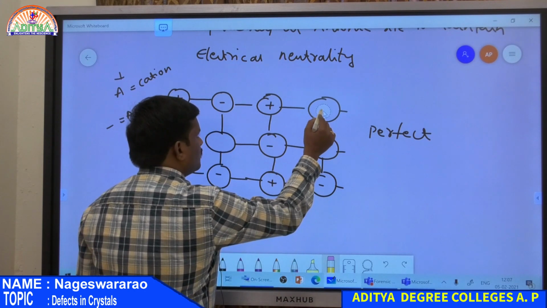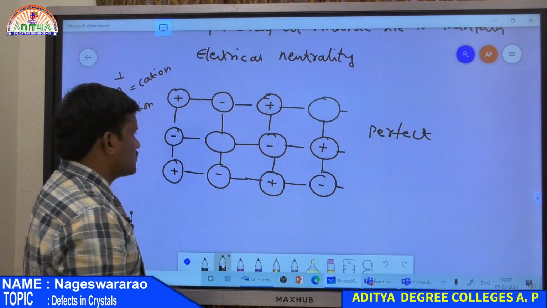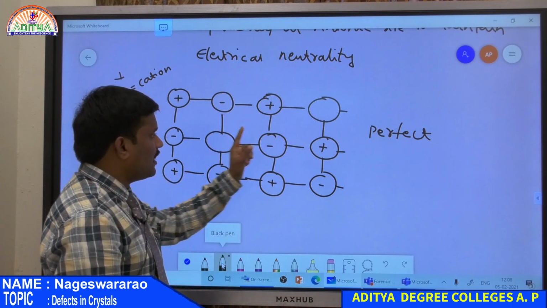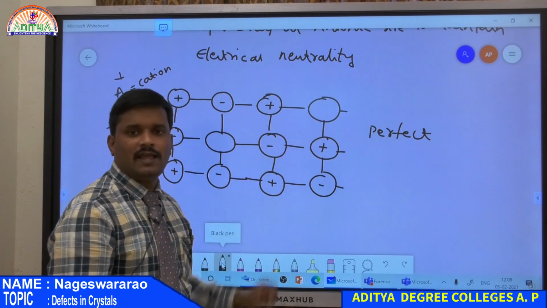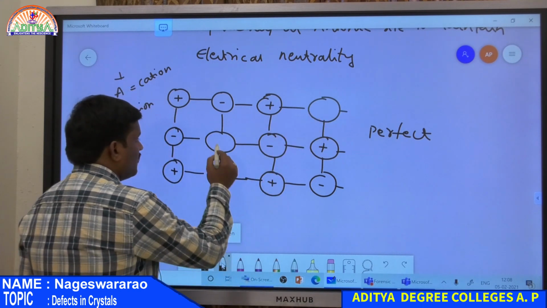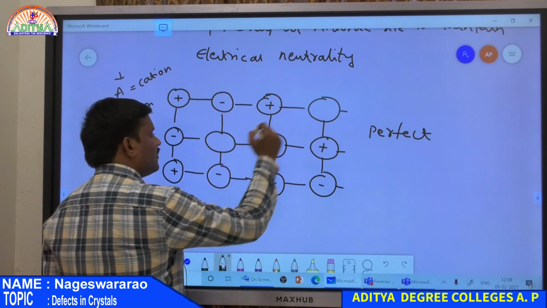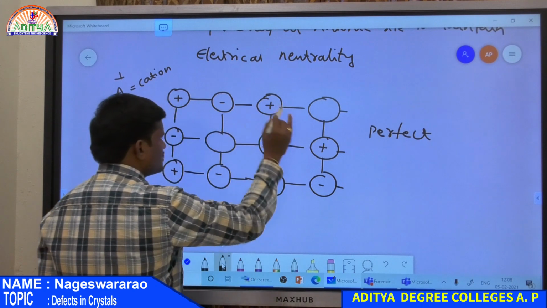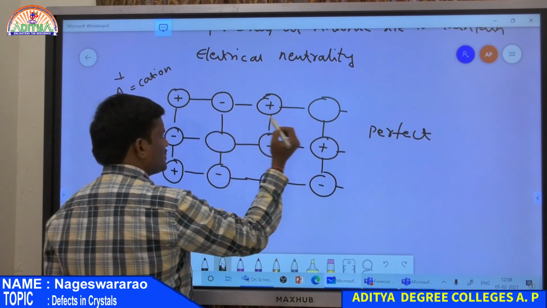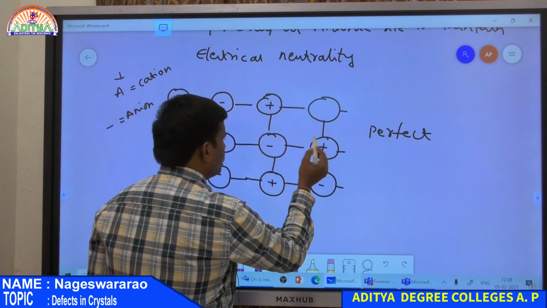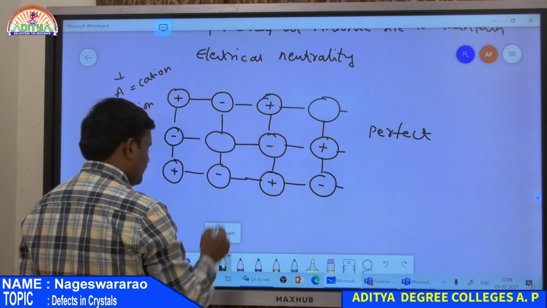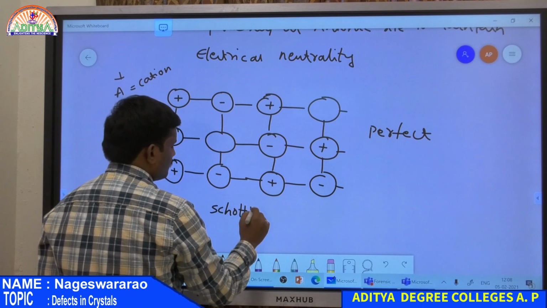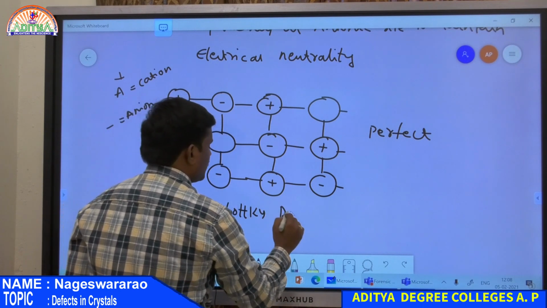Right. So look at this. This structure contains one vacancy at a cation position as well as one vacancy at an anion position. So this is a vacancy at the cationic site followed by a vacancy at the anionic site to maintain the charge balance. Now the charge is balanced because one negative charge as well as one positive charge is removed from this crystal. This type of defect is known as Schottky defect.